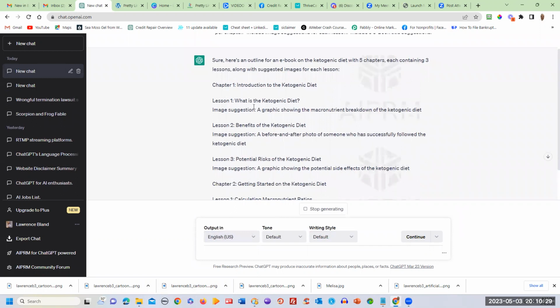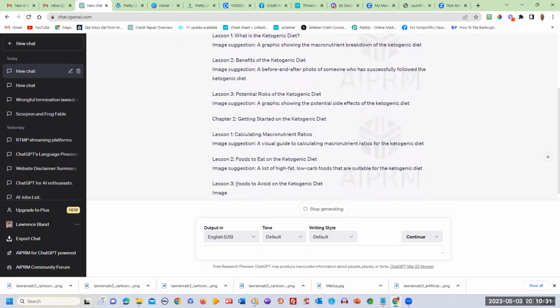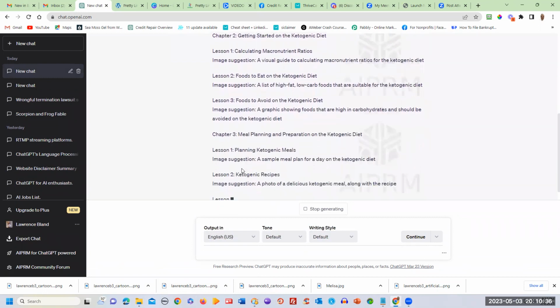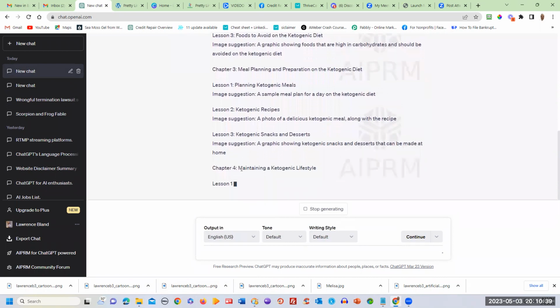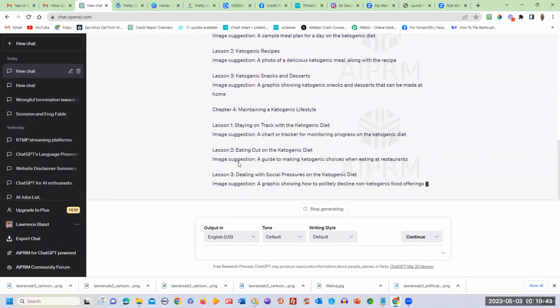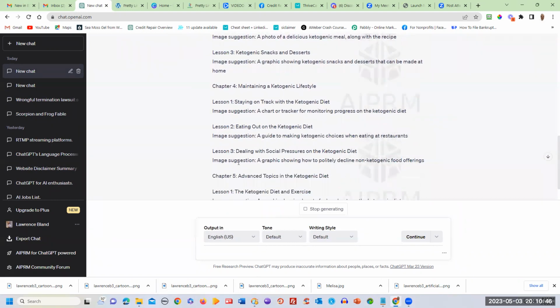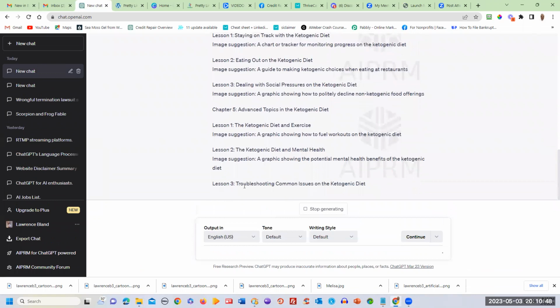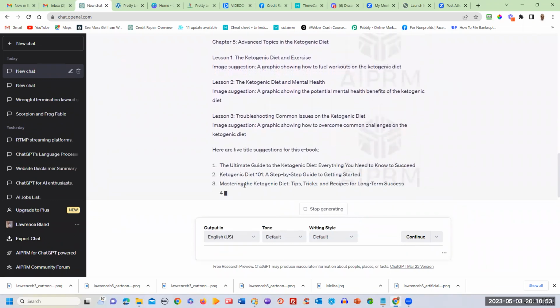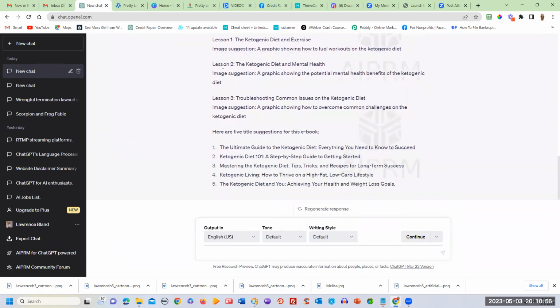Okay, it gave each lesson. 3rd chapter, the 3 lessons. 4th chapter, 3 lessons. And the 5th chapter. However many chapters you specify. Okay, and as you notice on the bottom, it gave 5 title suggestions for the ebook.